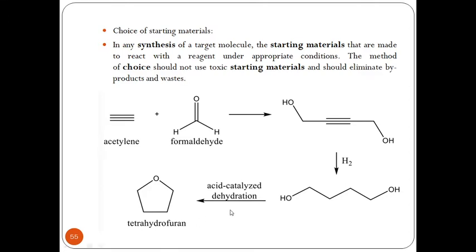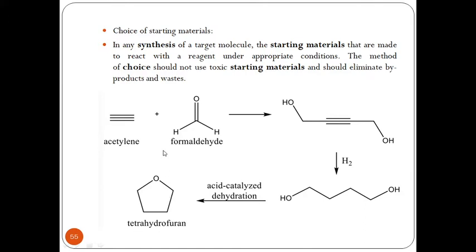When I do the acid catalyzed dehydration, I just add a proton and it removes a molecule of water, and I am able to cyclize this long chain system into tetrahydrofuran.